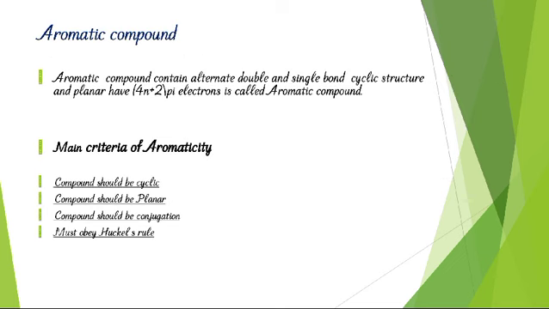The main criteria for a compound to be aromatic are that it should be cyclic, planar, conjugated and must obey Huckel's rule of aromaticity. Huckel's rule says the compound contains 4n plus 2 pi electrons, where n is equal to a whole number like 1, 2, 3 and 4 etc. Examples of aromatic compounds are benzene, cyclopentadienyl anion etc.